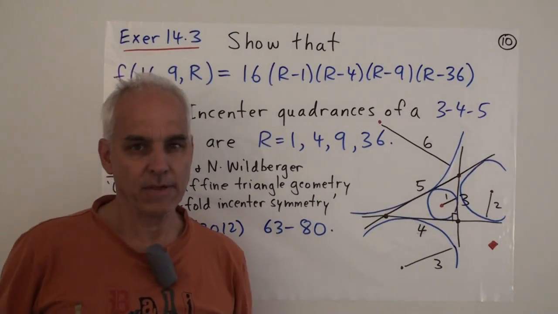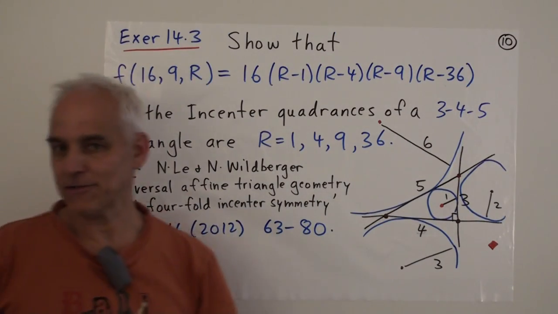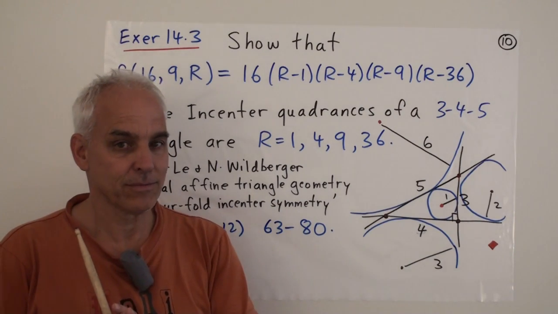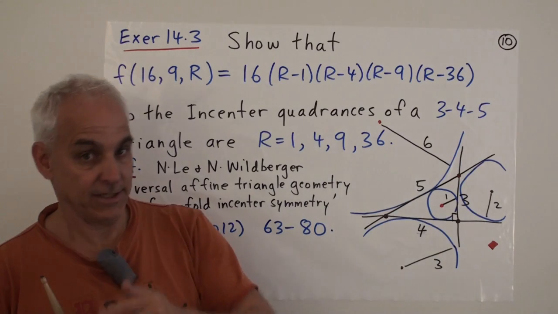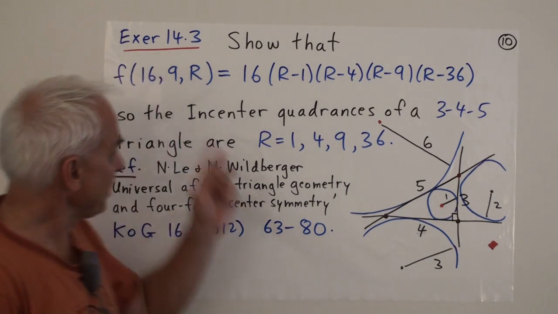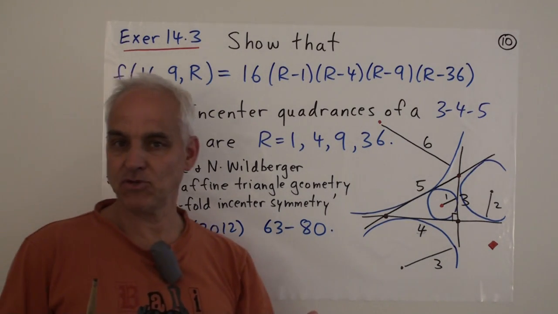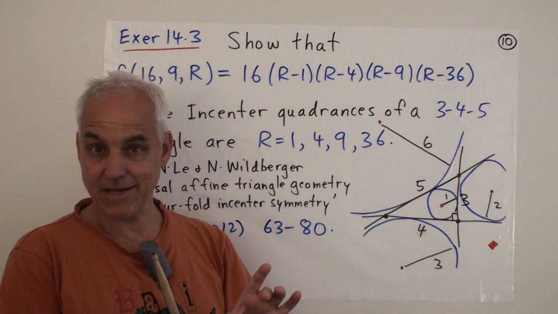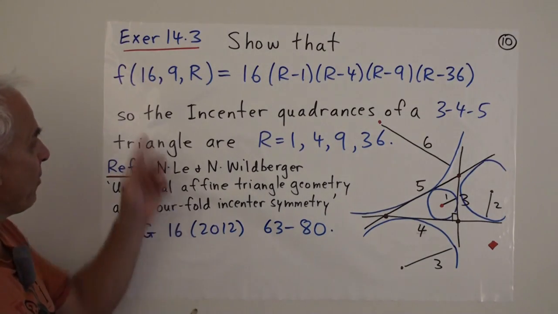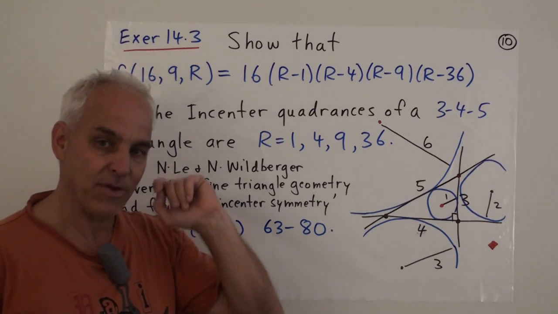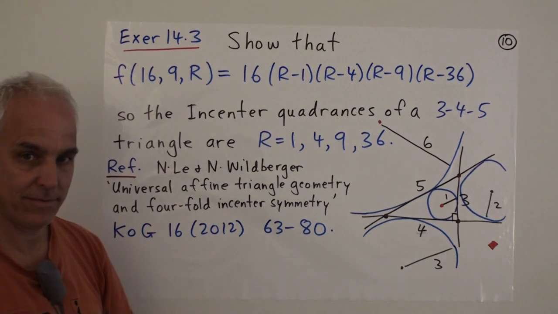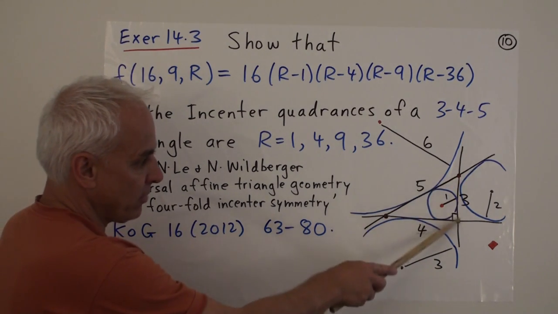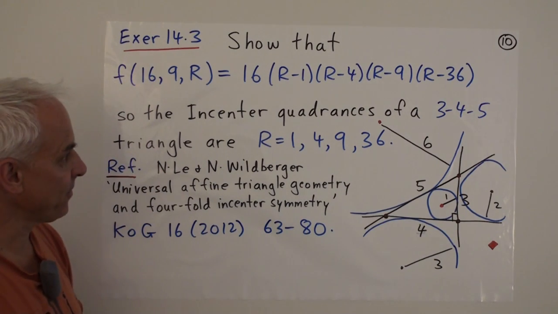So to emphasize that point, here's another very interesting exercise for you to do. It's to have a closer look at the 3, 4, 5 triangle, or in terms of quadrances, the 9, 16, 25 triangle. So if we take that same polynomial relation between the two shorter quadrances of a right triangle and its incenter quadrances, R, then see what happens when you replace A with 16 and B with 9. So we're looking at the special case of this 3, 4, 5 triangle. Quadrances of 9, quadrances of 16.